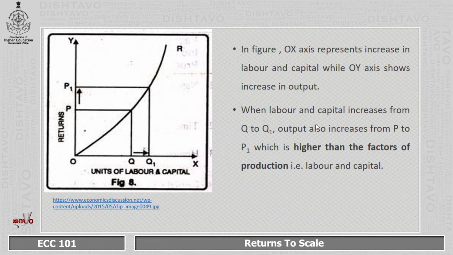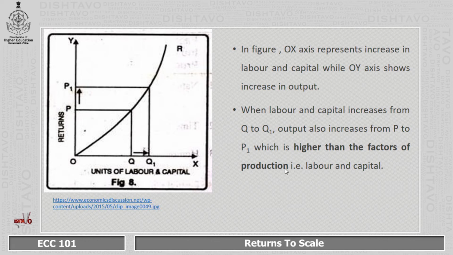The original quantity is OQ of labor and capital and output is OP. But when we increase the input of labor and capital from OQ to OQ1, output also increases from OP to OP1. But note that the amount of increase in output is more than the amount of input that we have changed. So, output has increased at higher rate than the factors of production.